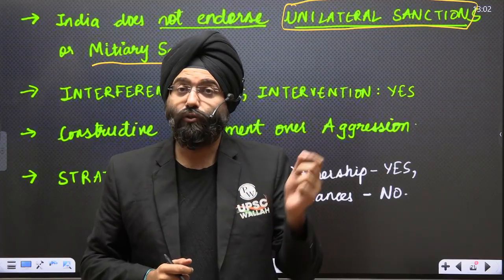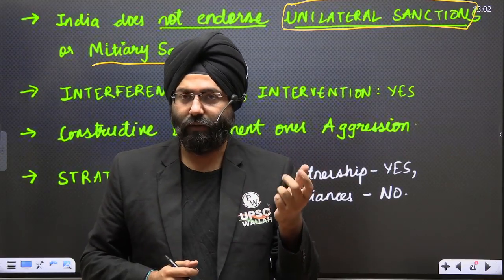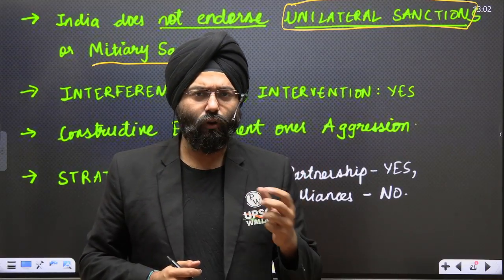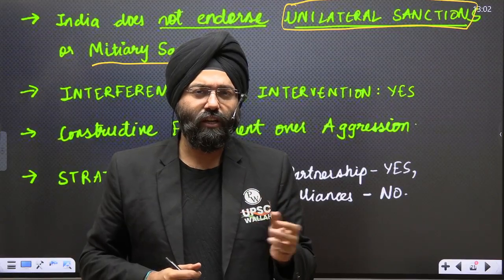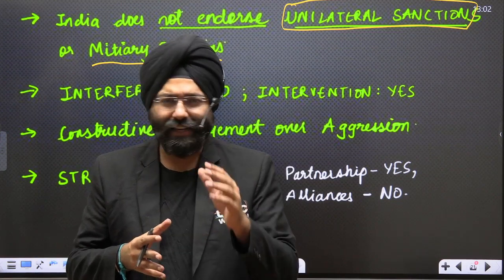Right? Earlier there used to be the G8, and Russia was just shunted out of it. Then again the G7 came up, the concept came out. That means the United States followed the policy in order to compete with Russia and exclude Russia from the global organizations and bodies, in order to isolate it.